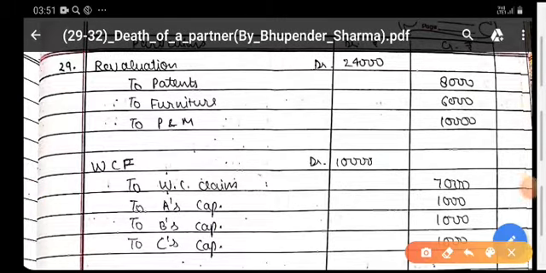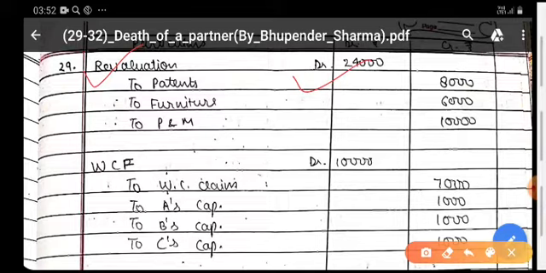Now the solution of this question: revaluation account debit to patents, furniture, plant, because in all the three transactions, the value of the assets was decreasing. That's why these have been credited, and there was a loss on the decrease of the assets. That's why the revaluation account has been debited with rupees 24,000.